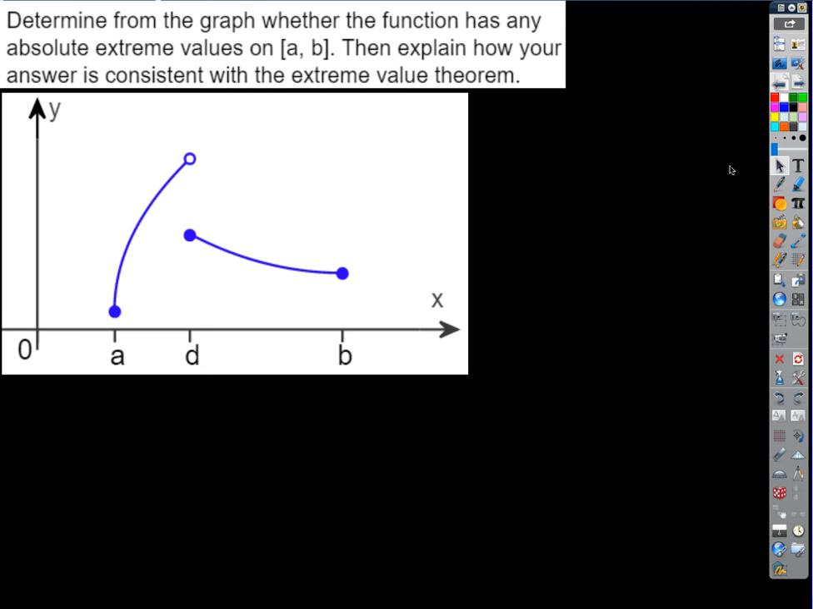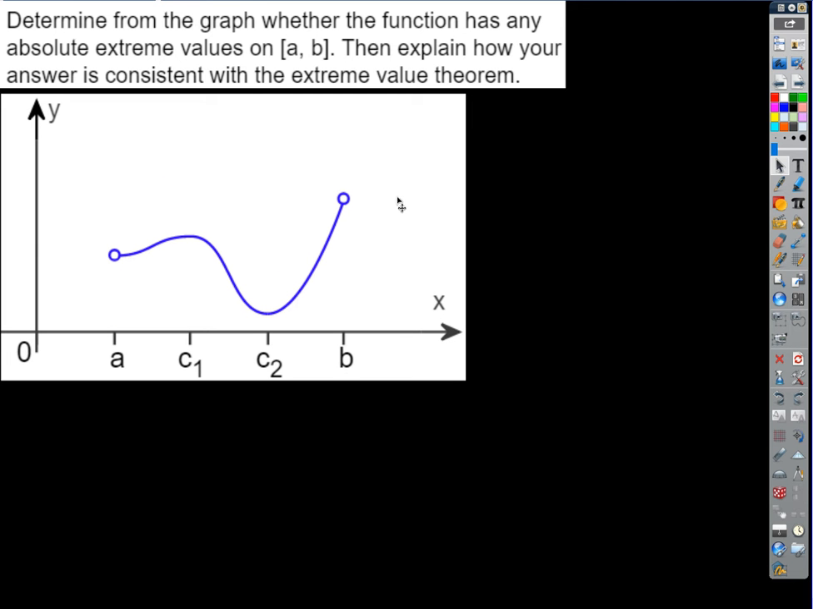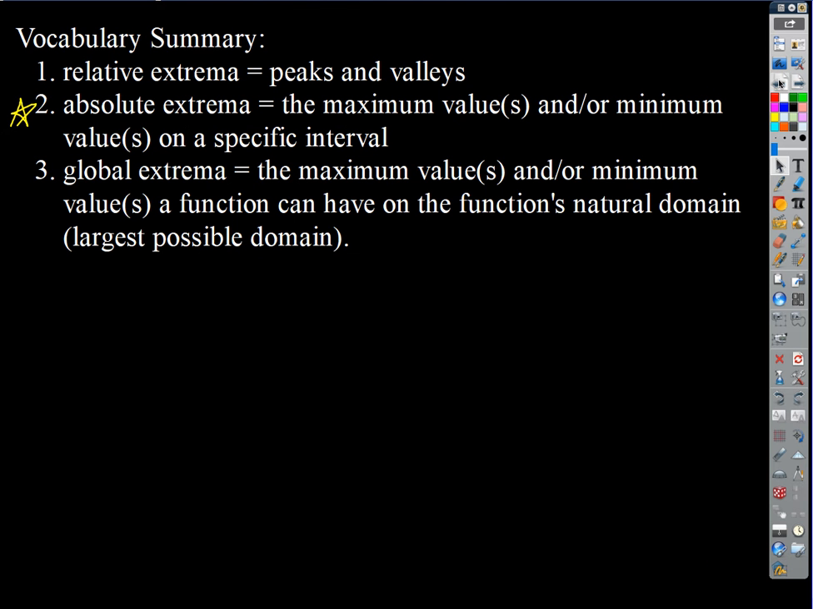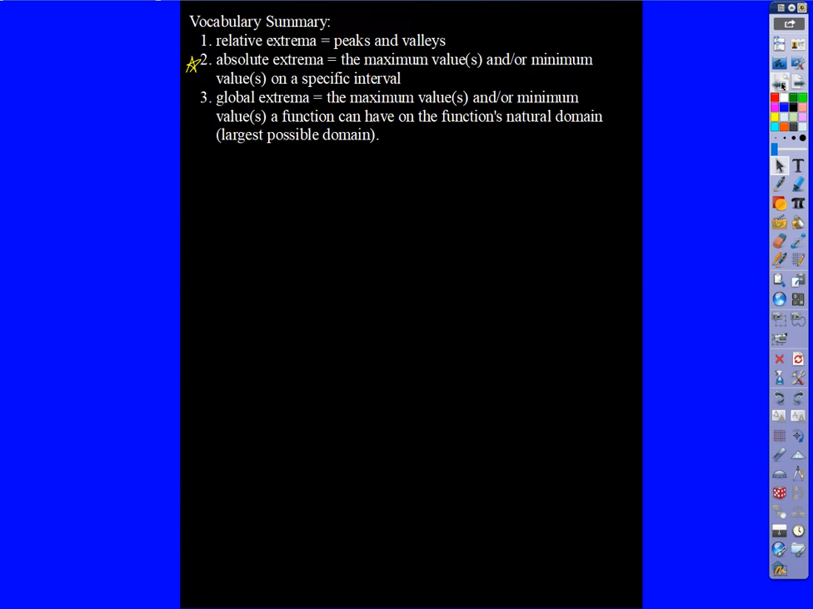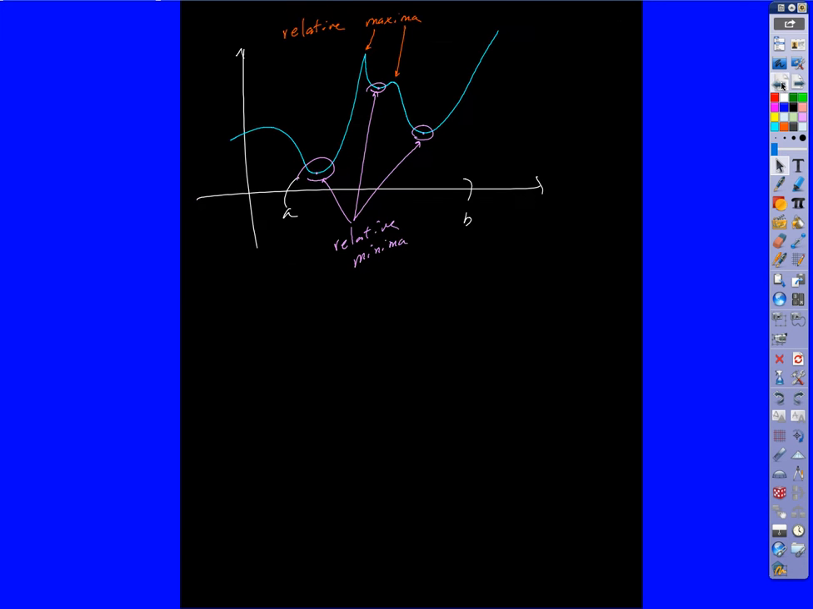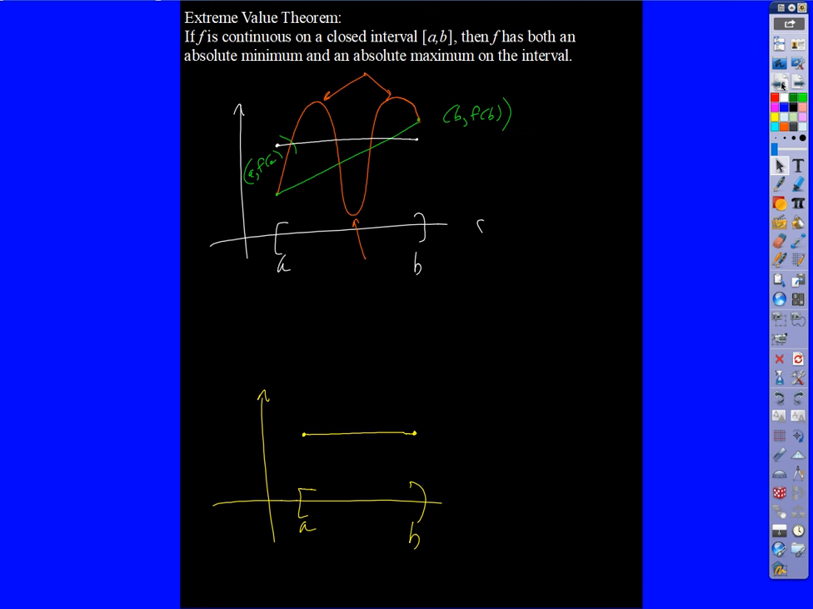Oh, let's go back for a second. So now let's explain why your answer was consistent with the extreme value theorem. So if we scoot back and we go through the extreme value theorem, which I probably deleted accidentally, it looks like I did, but I'll pull it up from the other day. Extreme value theorem. Where is that? There it is. There's the extreme value theorem, right? So let me copy that.